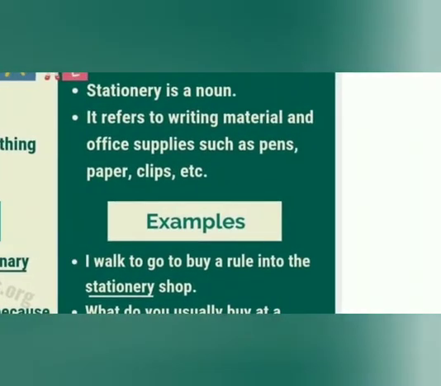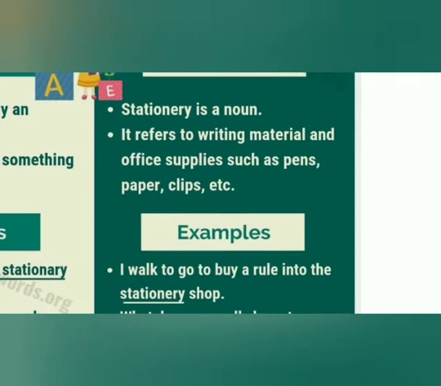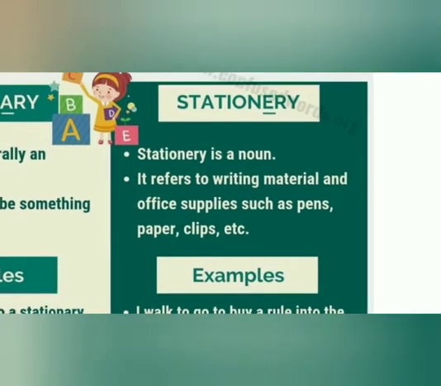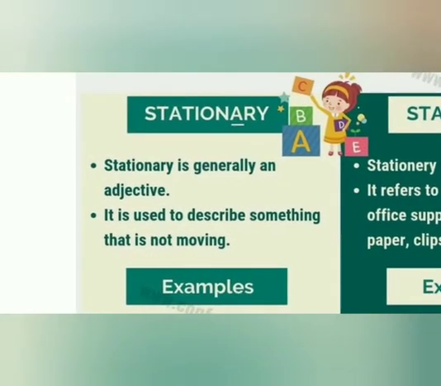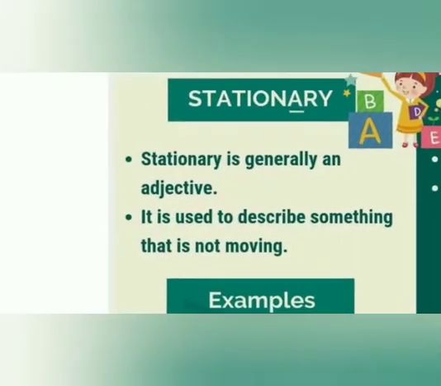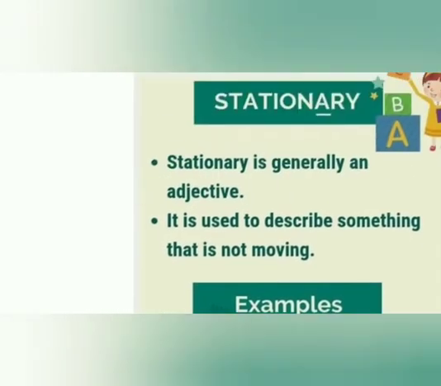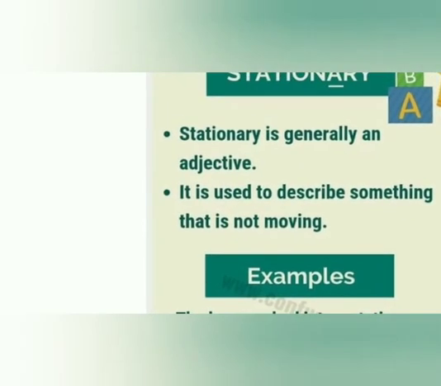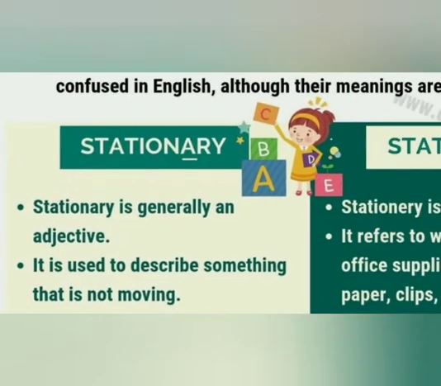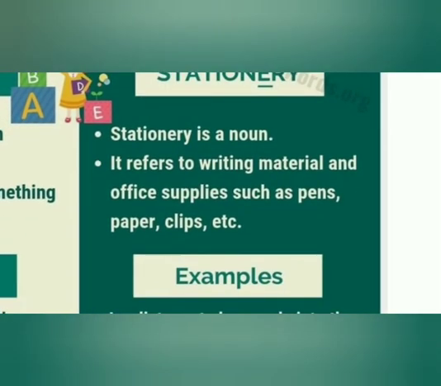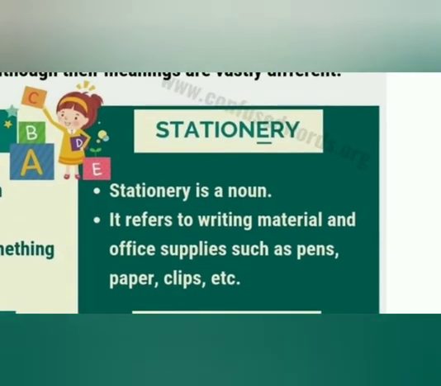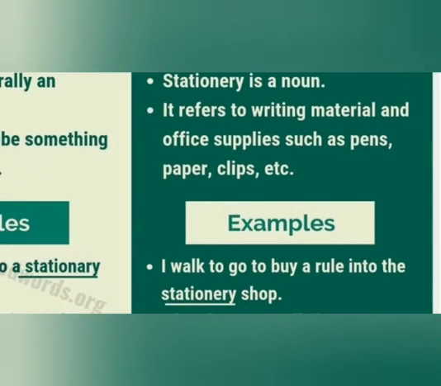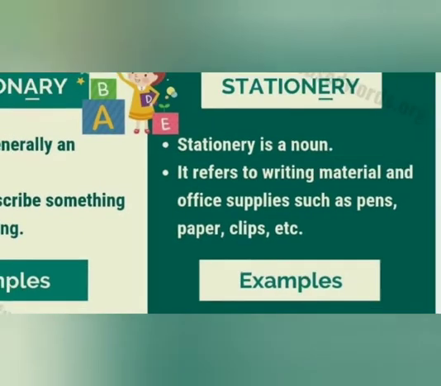This stationery means your pens, clips, papers, all this is stationery. It is a noun. N-E-R-Y here, N-A-R-Y here. Look here clearly. N-A-R-Y is used to describe something that is not moving. Here N-E-R-Y refers to writing material, all your pens, pencils. All this is stationery. I hope it is clear. The next one we'll see.